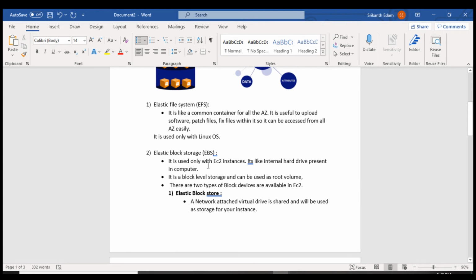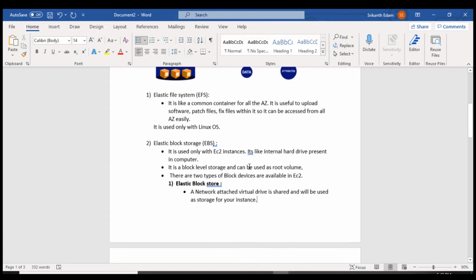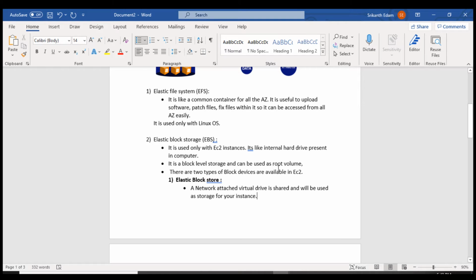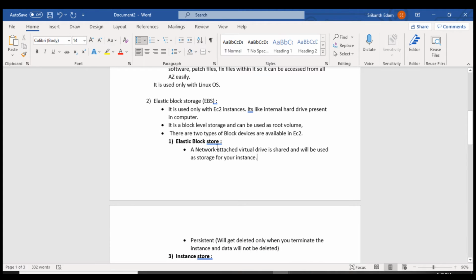Now let's discuss the EBS, Elastic Block Storage. It is used only with EC2 instances. It is like an internal hard drive present in a computer. Whenever you select an EBS volume, it will show in your instance like an internal hard drive. It is a block level storage and can be used as a root volume. When I say root volume, you can install an operating system in it. There are two types of block devices available in EC2. One is Elastic Block Store, and the second one is Instance Block Store.